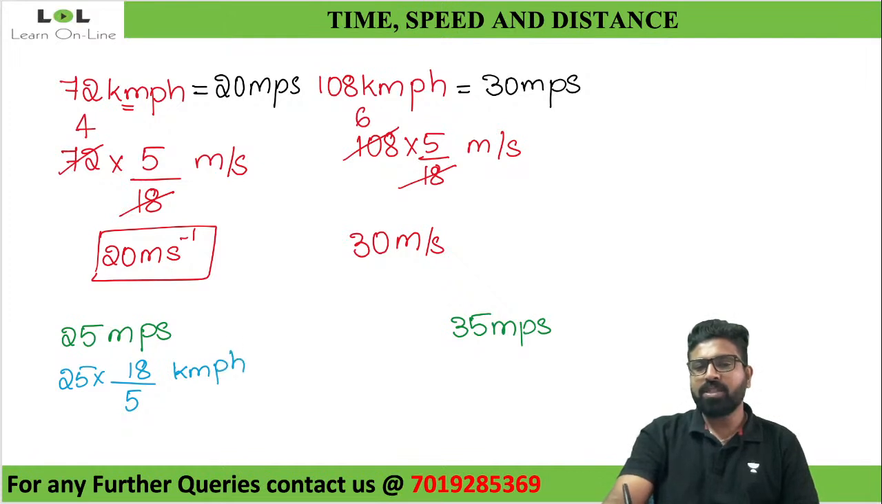Look at this, 5 once, 5 times. 5 into 18 is what? 90. So the answer here will be 90 kilometer per hour.